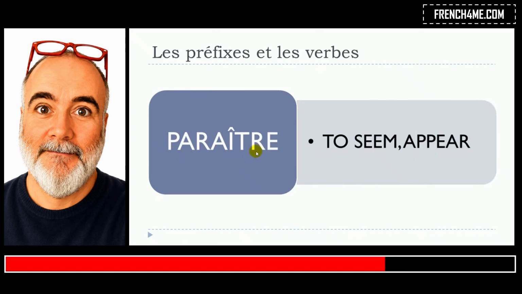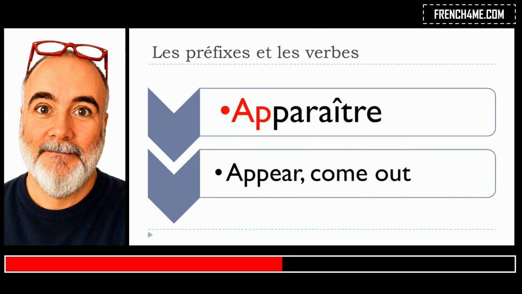So this is the meaning of paraître, and the idea is that, of course, when we're talking about les préfixes, we will add a few letters in front of paraître, and by adding these letters we'll change the meaning of the verb. Okay, so let's see. The first one will be apparaître. Apparaître, and you've got here the translation in English.